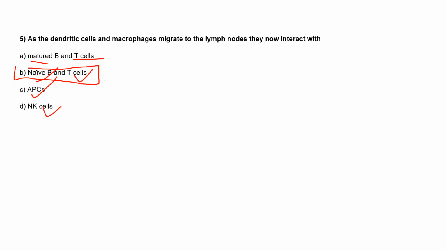Anyone else? Okay, then let's see. You are right. Option B is the right answer, that is naive B and T cells.